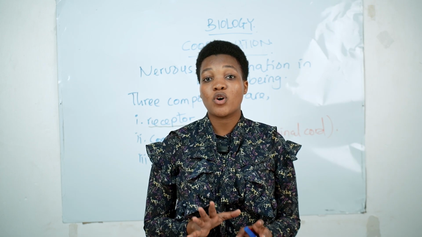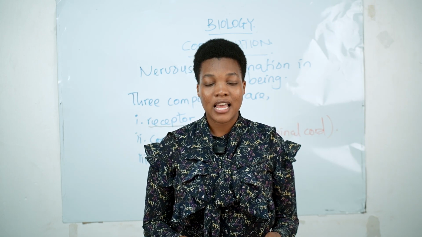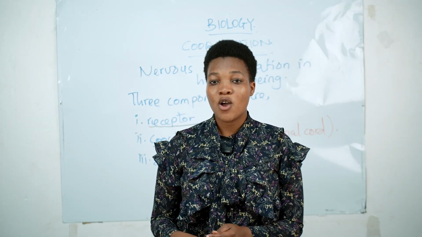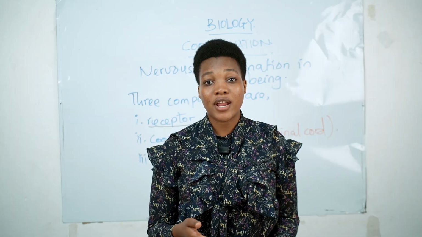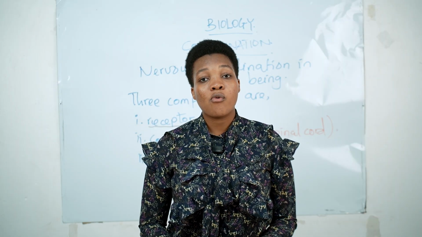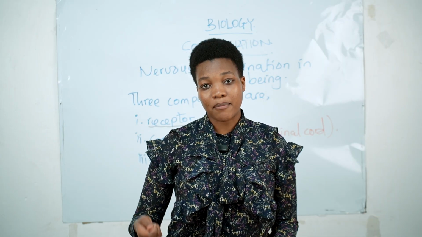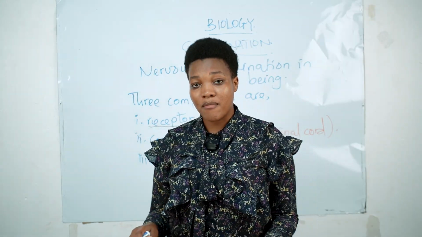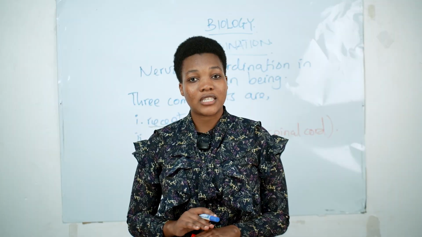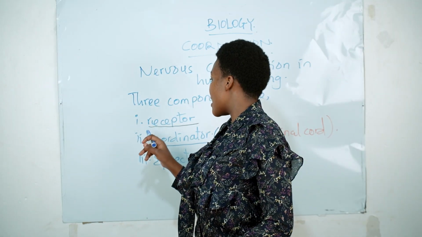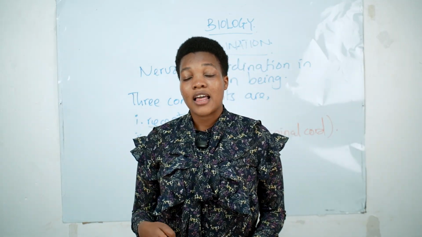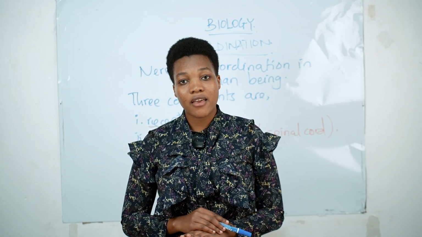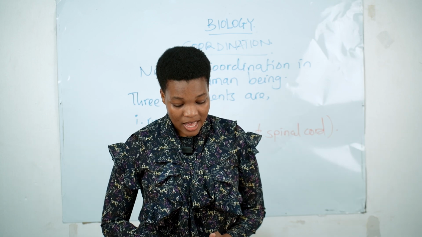Kwa coordinator anatoa order tu kwamba do this. Contract the muscle, muscle ina contract. Kwa effector ni kwa vile muscles, kuna gland, maybe gland inakuwa ordered to release the hormone. How muscle inakuwa ordered to lift up the hand. So these are the main three components. Without them, then coordination could not take place. Without these three components working together, the nervous system or nervous coordination in human being could never take in place.